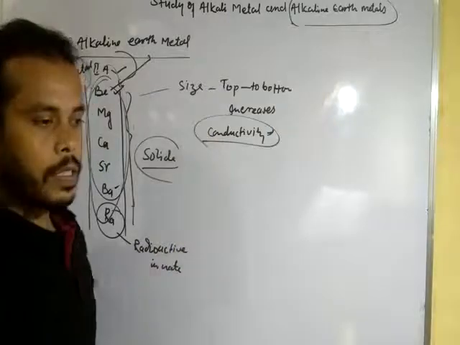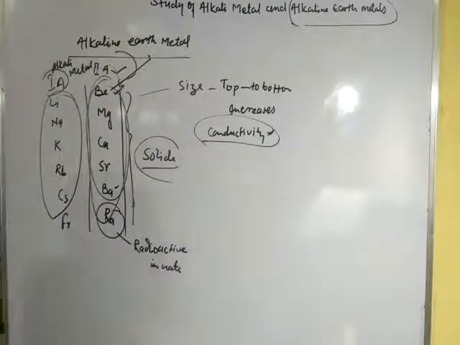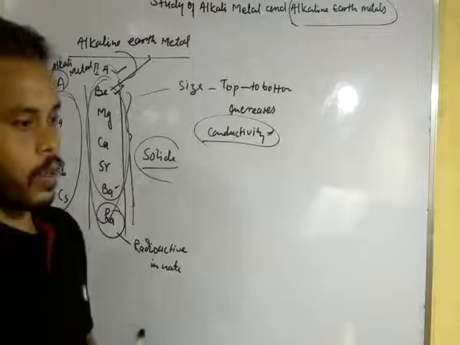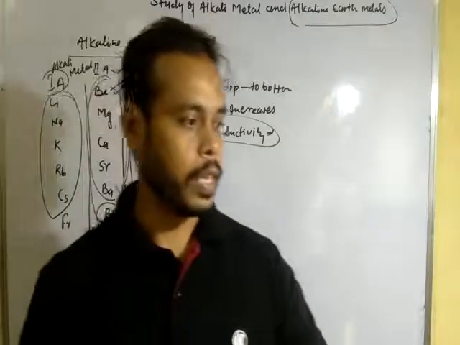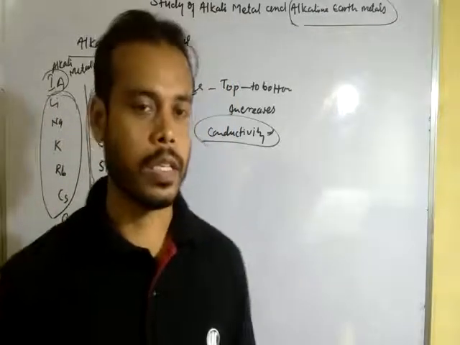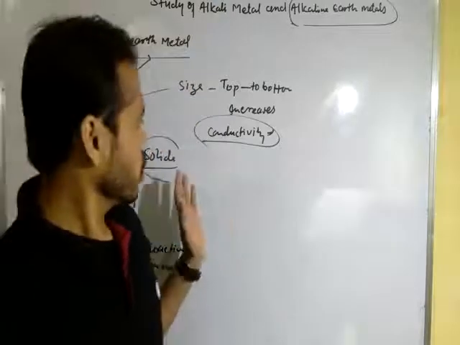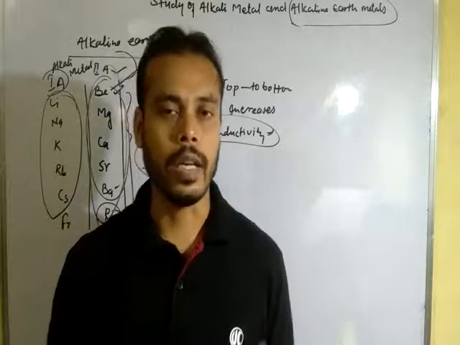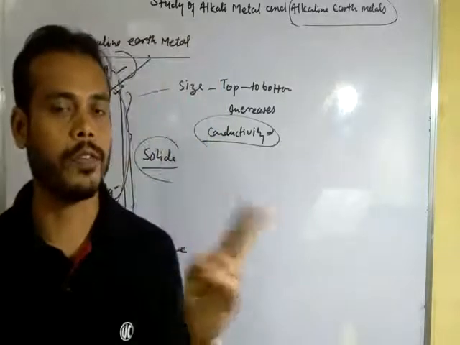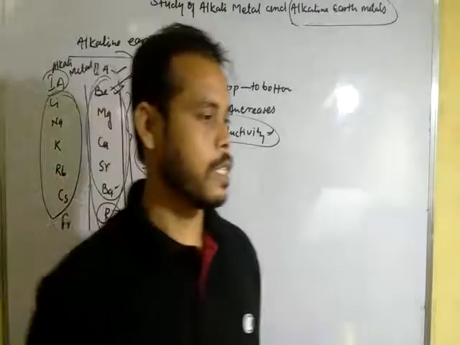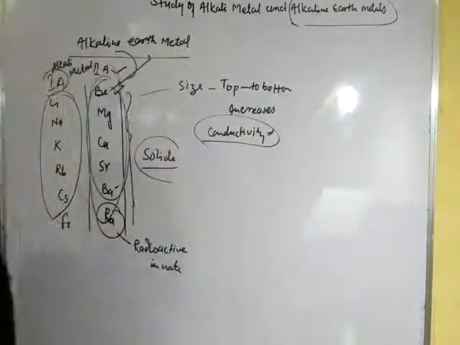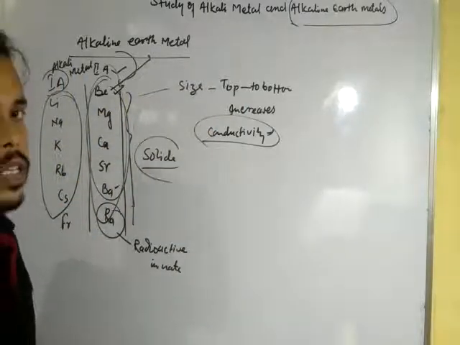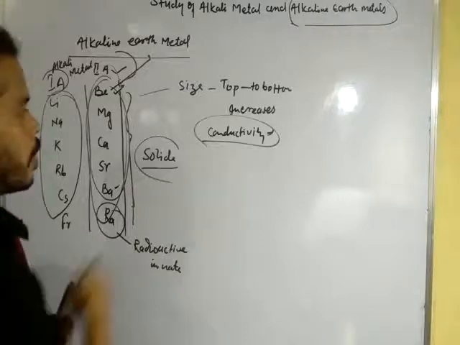Conductivity. These elements, that means alkaline earth elements, are good conductors of heat and electricity, because these elements are metals and can donate electrons from their outermost shell. Okay. Now the density. As we move from top to bottom, density also decreases with the increase of atomic number.